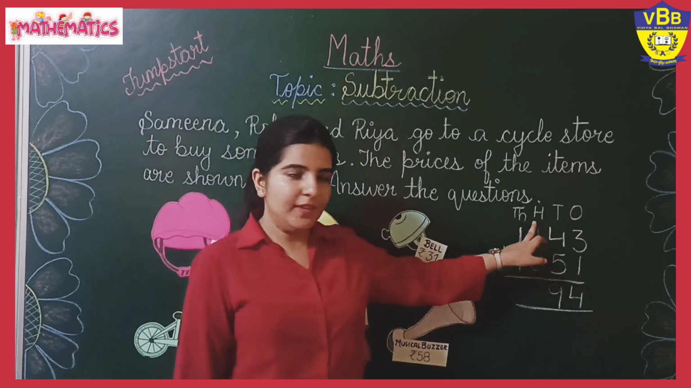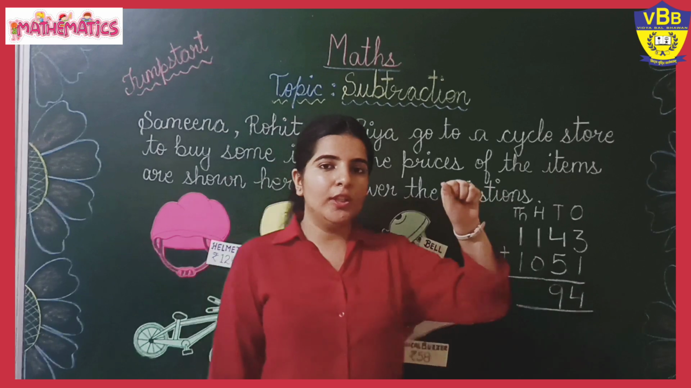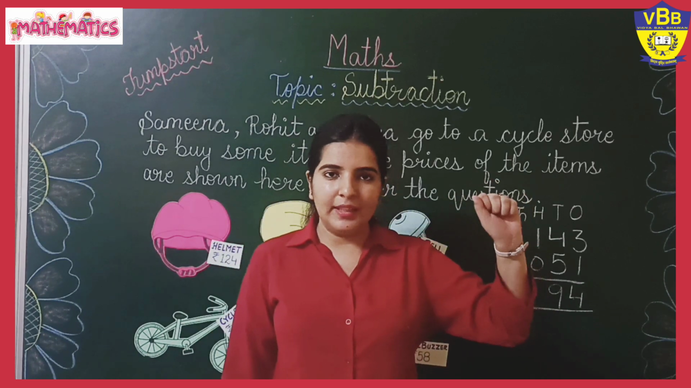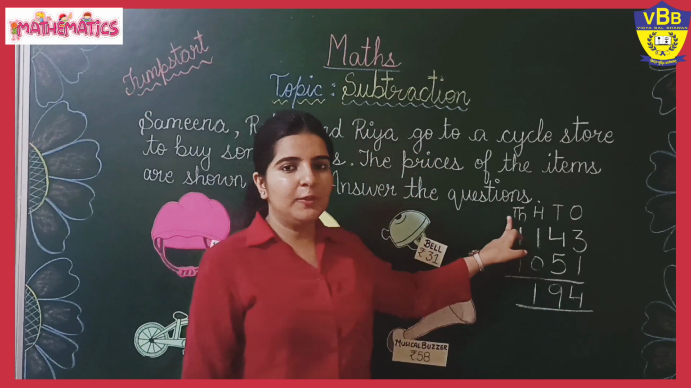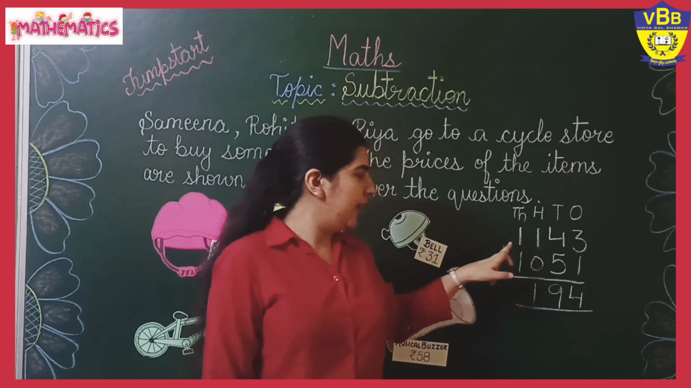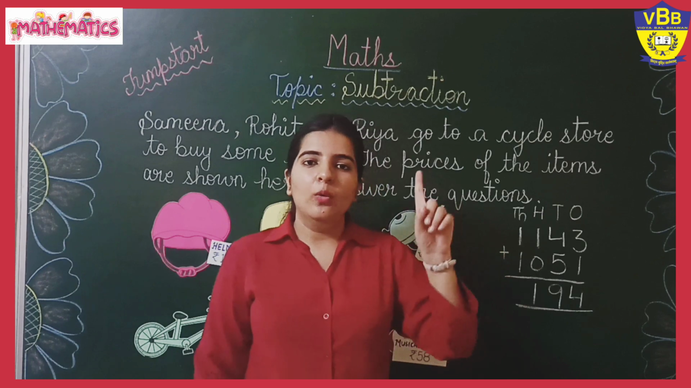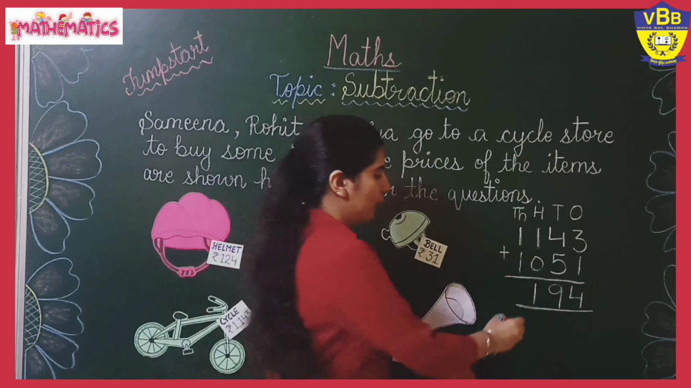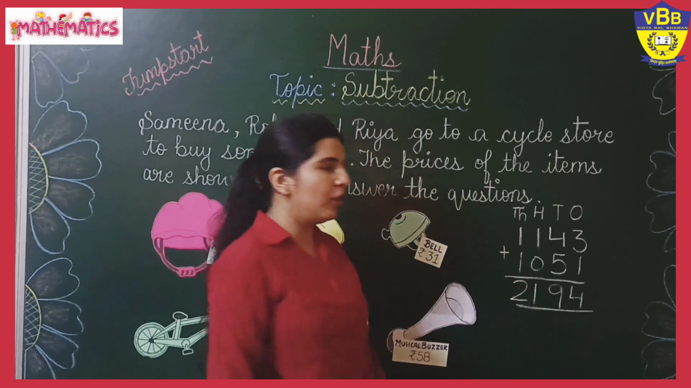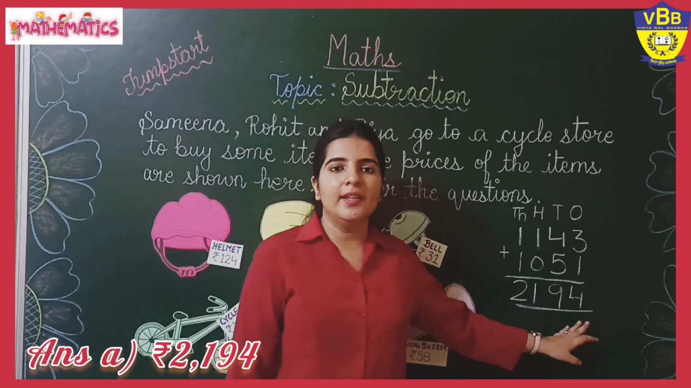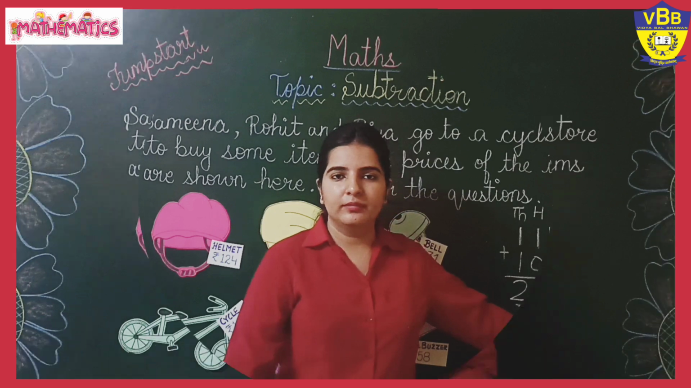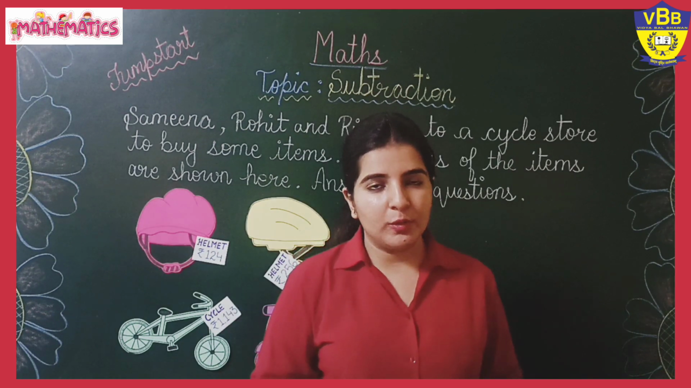Now hundreds place, 1 in your mind, 0 on your finger. 0 means nothing. 1 plus 0 is 1. Thousands place, 1 in your mind, 1 on your finger. 1 plus 1 is 2. So what is the total cost of the 2 items? 2194. Okay, now let us come to the next question.